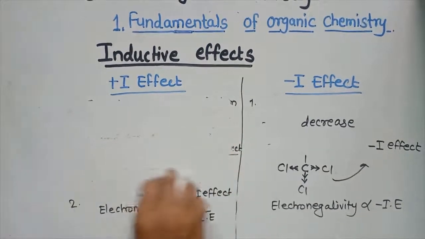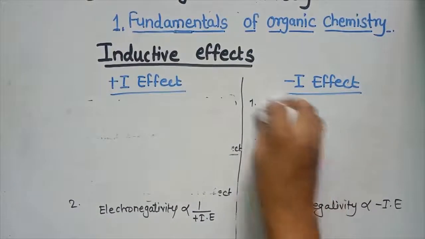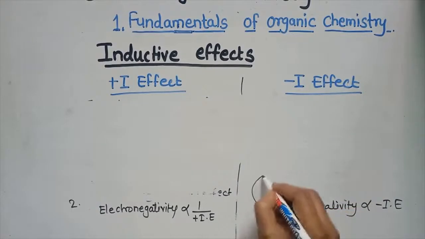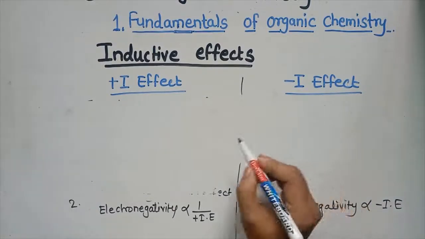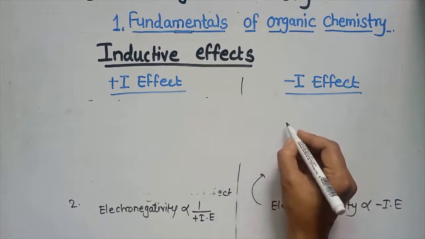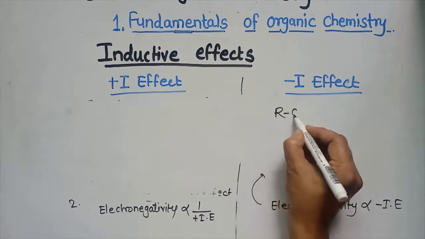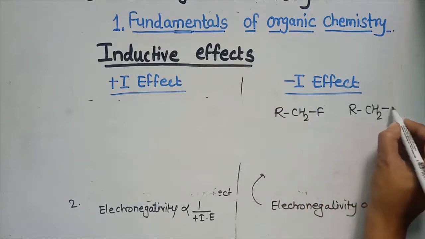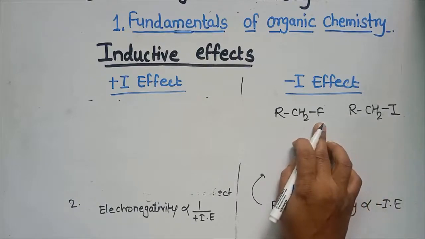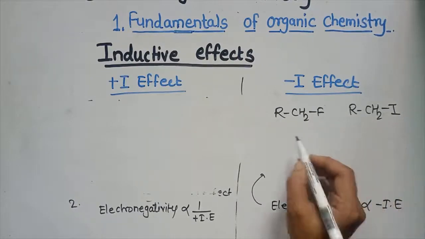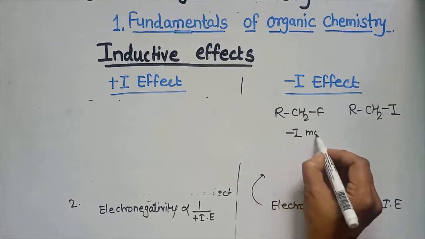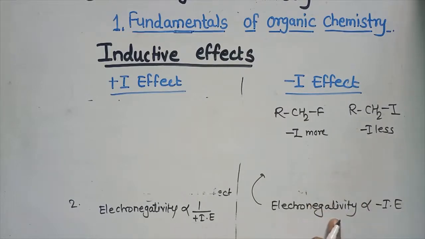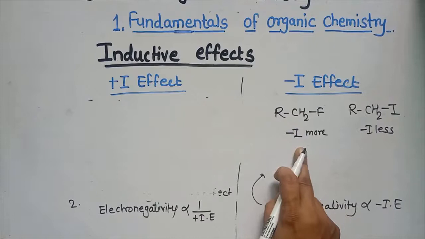I am going to clear this point. The example of electronegativity being directly proportional to the minus I effect: suppose we take fluorine and another example, iodine. Fluorine is more electronegative. Iodine is less electronegative. So here the minus I effect is more, while here the minus I effect is less. So as the electronegativity increases, the minus I effect also increases.